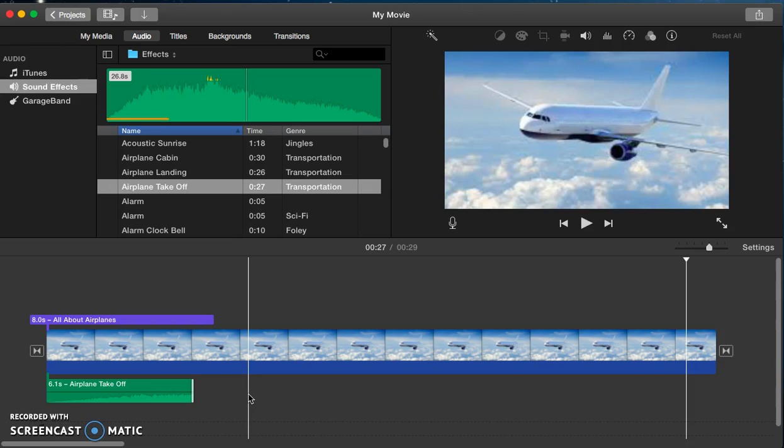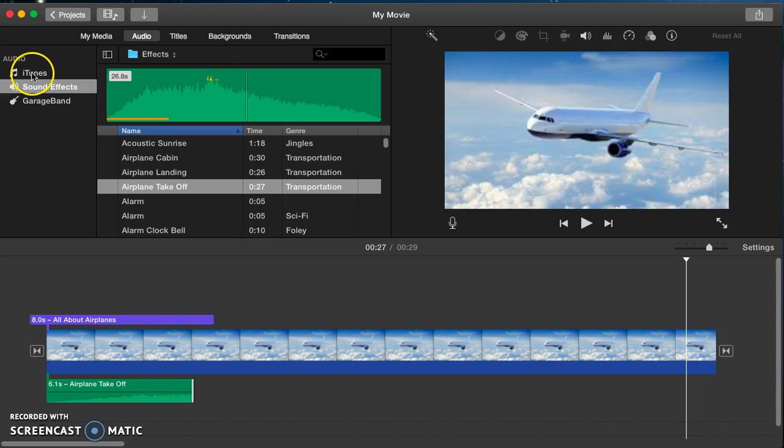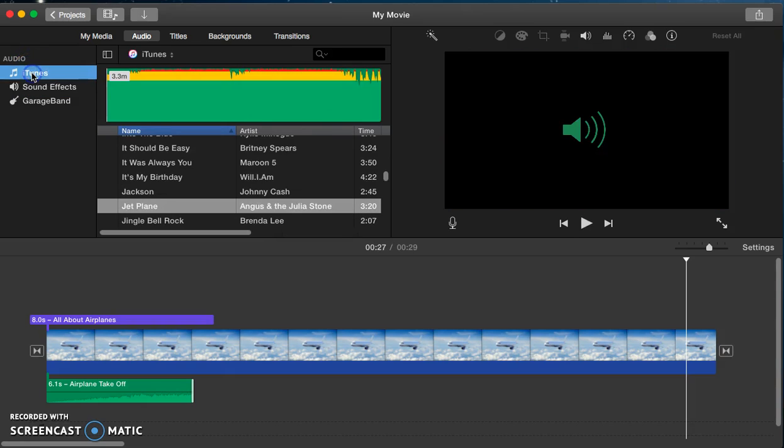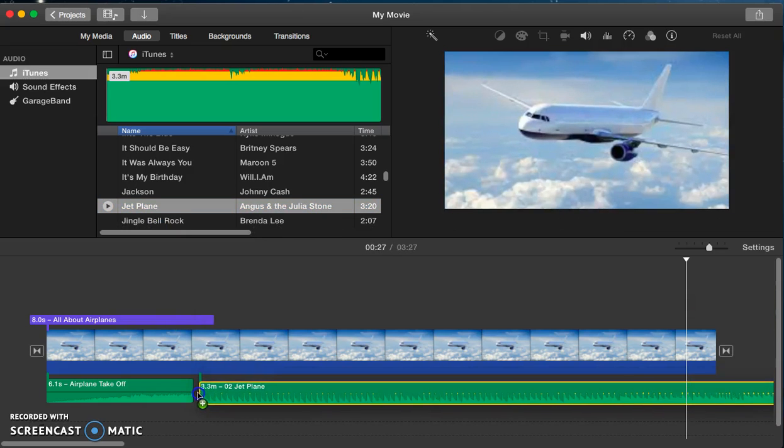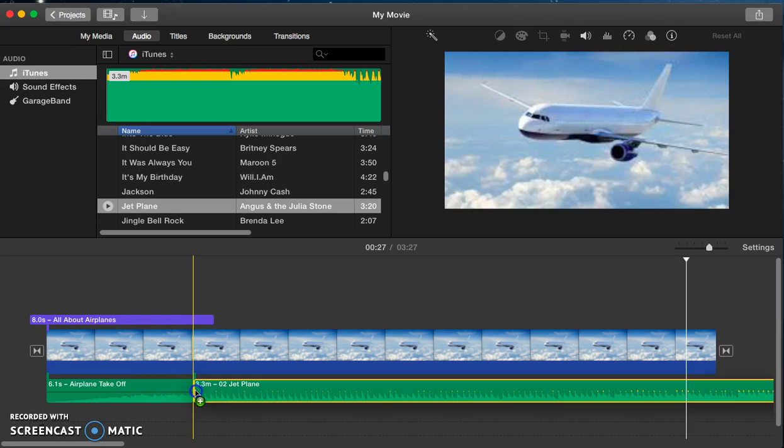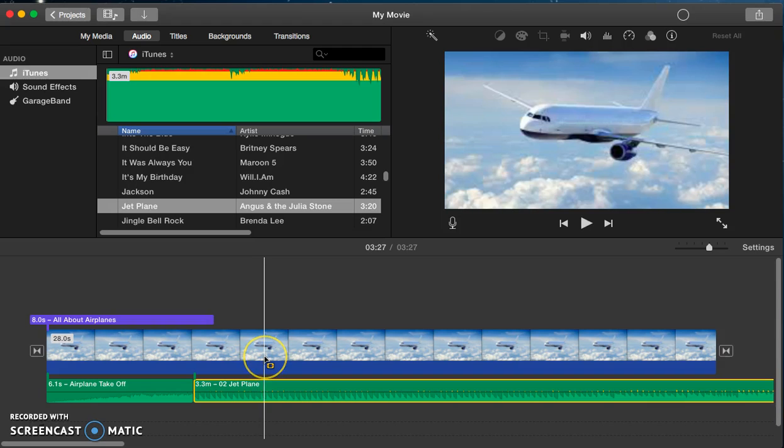Next, to add a song to your movie, you follow the same steps. Under Audio on the sidebar, you can click on iTunes to go into your own music library. Here you can choose a song and drag it the same way with the browser underneath the video, which is either, again, a picture or a video making up the movie. You can also add many different clips, as many as you'd like, either sounds or music.